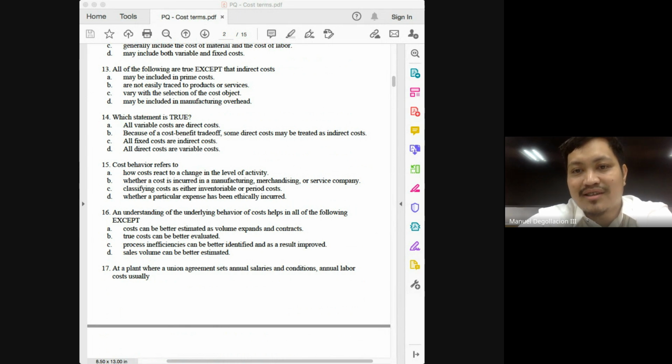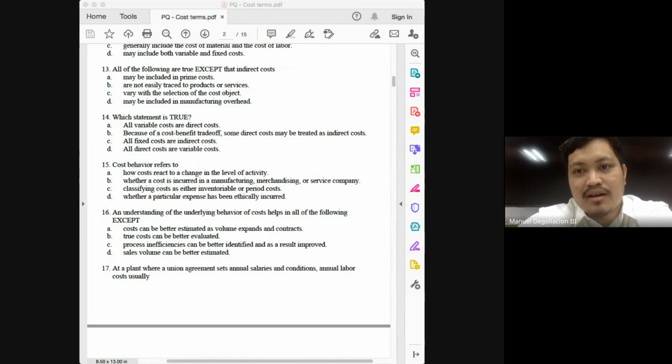All fixed costs are indirect costs. Not necessarily. All direct costs are variable costs. Also not the case. The best answer here would be letter B, class. If it's difficult to make the tracing, then we may just decide to treat it as an indirect cost.